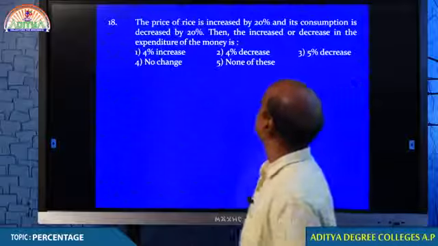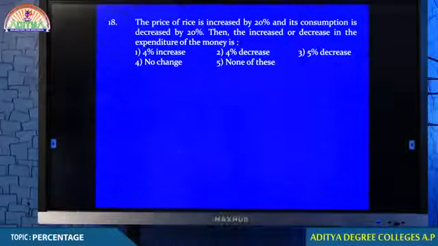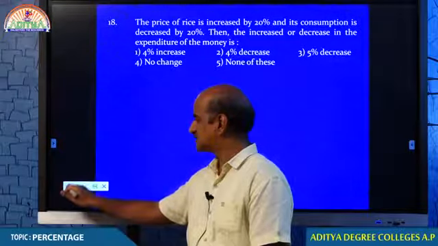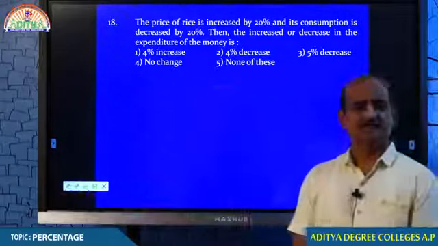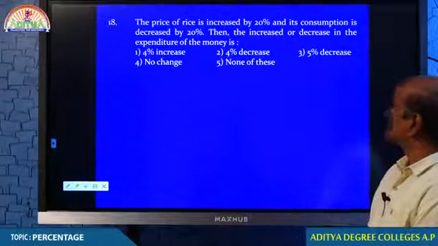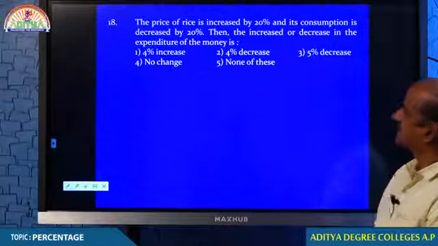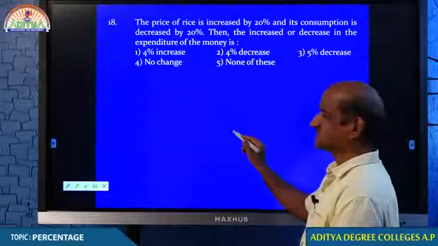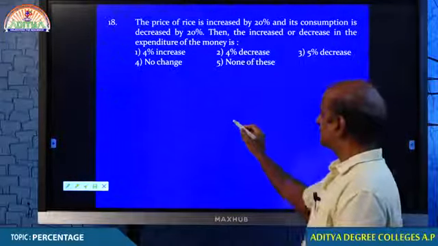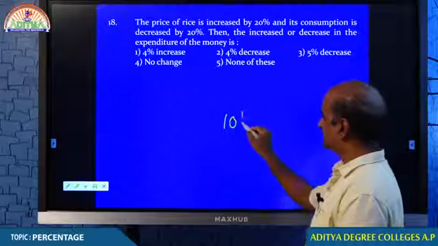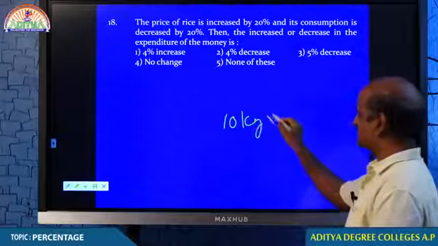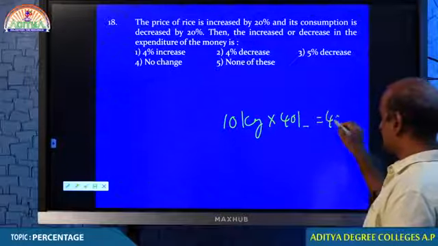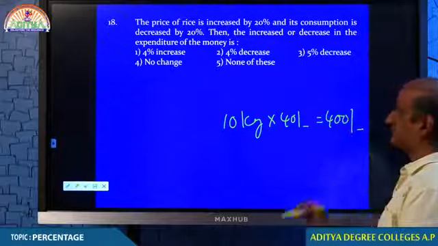Try this question. I am waiting for your options. I am waiting for your answer, my dear students. Anybody provided? I am asking you to explain whether there is any increase or decrease in the expenditure. Oh, you want to see the expenditure? Expenditure depends on simply, students, if your mummy purchases 10 kg rice at the rate of 40 rupees, obviously expenditure on rice is 400 rupees, you know.